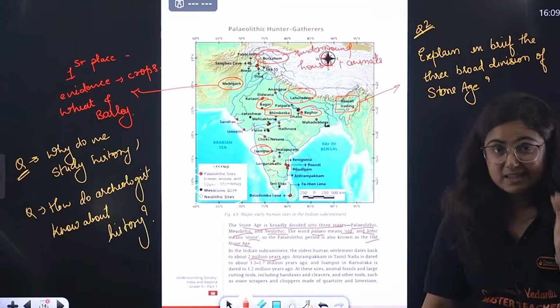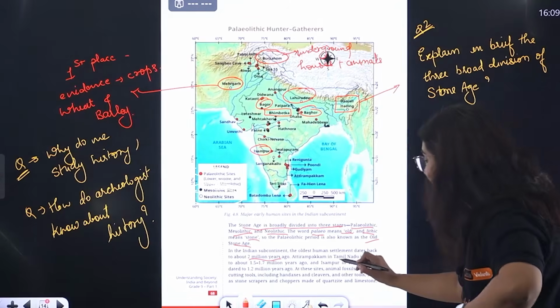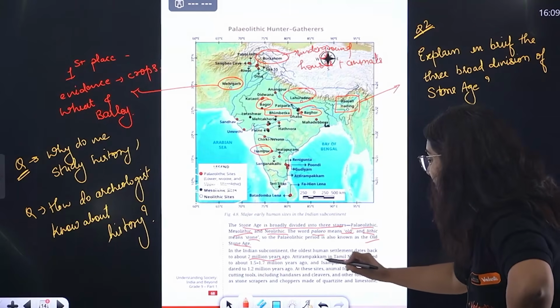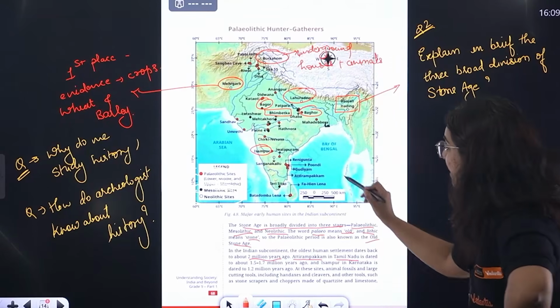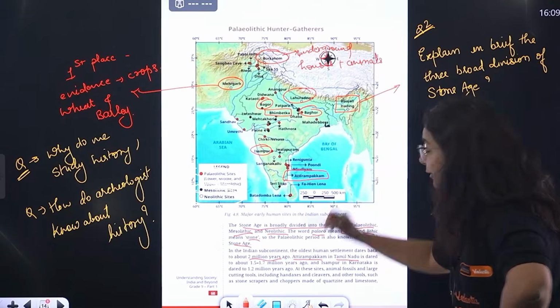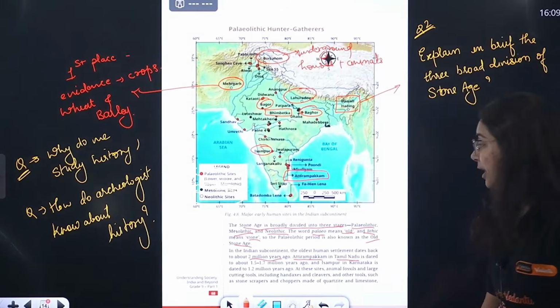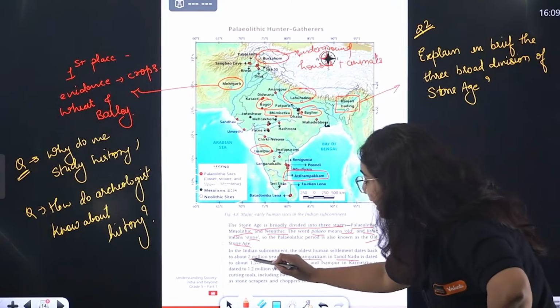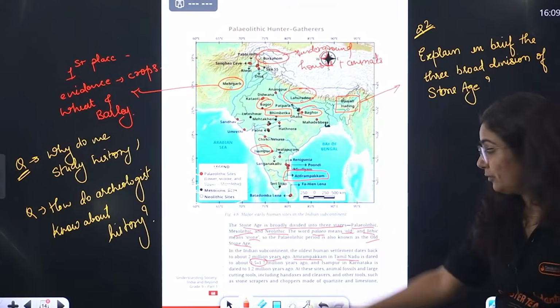There is a site, mark it, very important, in Tamil Nadu named Attirampakkam. We have to mark it on the map also. It is considered to be a site from 1.5 to 1.7 million years back.